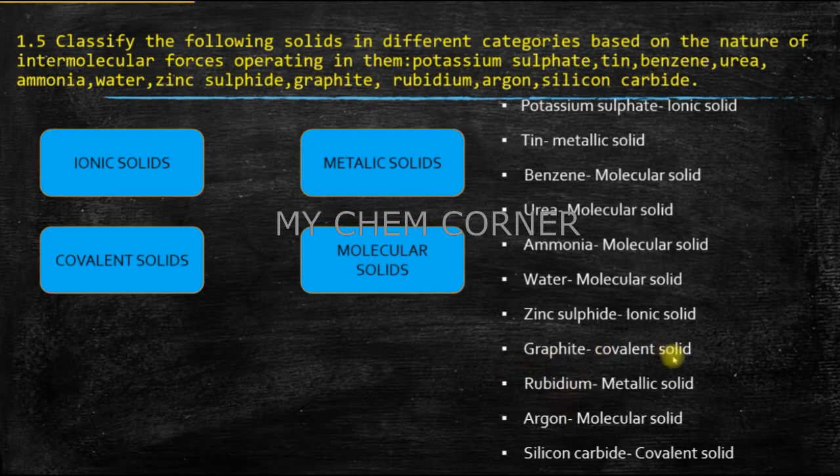Rubidium is a metal, therefore it is a metallic solid. Argon comes under noble gases, they are molecules by themselves, therefore it is a molecular solid. Silicon carbide also we learned last year, therefore it is called a covalent solid. So if you can identify the nature of these compounds or elements, you'll be able to classify them based on the intermolecular forces between them, and you will have your answers right. So before you try to solve such questions, better know what these classifications are, so it becomes easy for you to answer such questions.